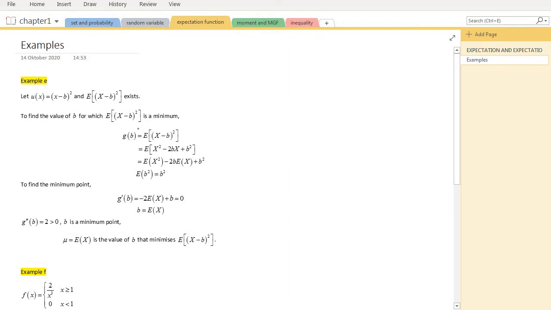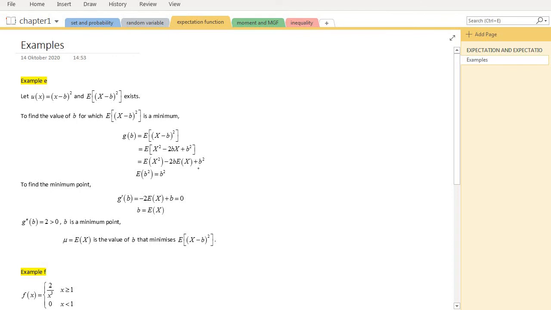We define g of b as the expectation of this term. This term can be expanded into the following and then simplified. So we can write in this form by applying the proposition.